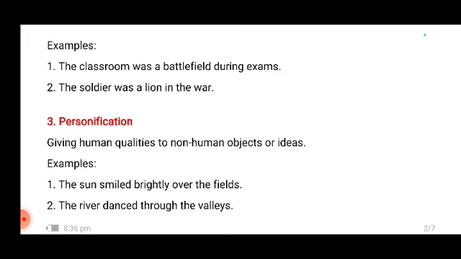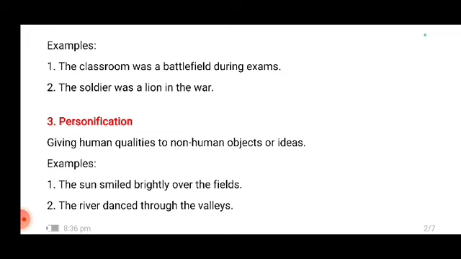Next is personification, and I'm sure you must have heard this too. Personification is where we attribute human qualities to inanimate, non-human objects. For example, we attribute human qualities to trees, to rivers, to the sea. Usually personification you see in poems which are based on nature, etc. Right? So the sun smiled brightly over the fields. Now this indicates a sunny day. Of course, the sun does not smile, right? But to indicate a good effect, we are using personification here.